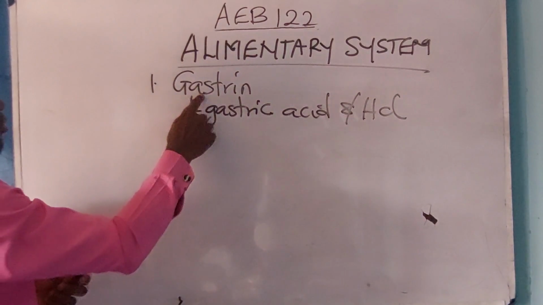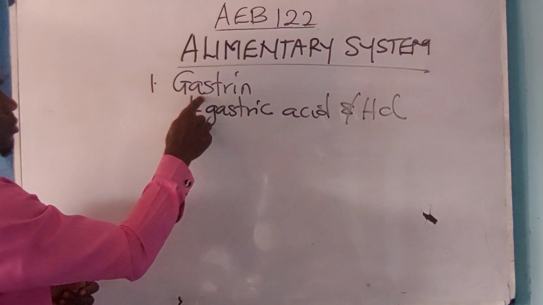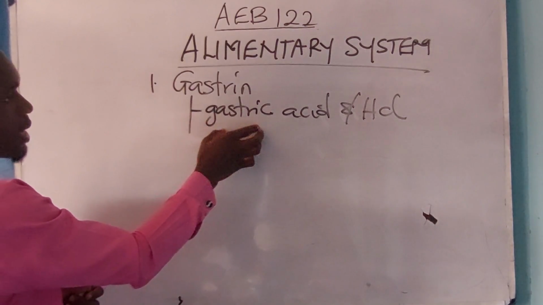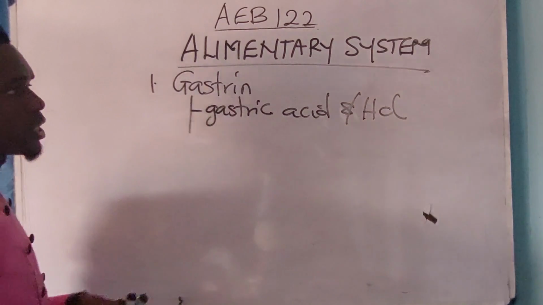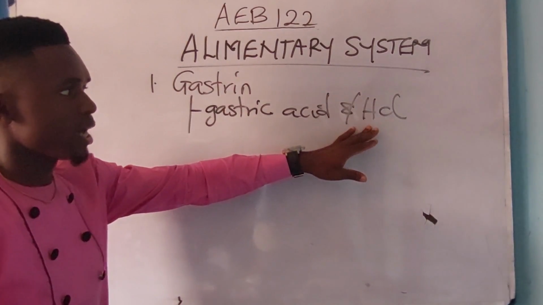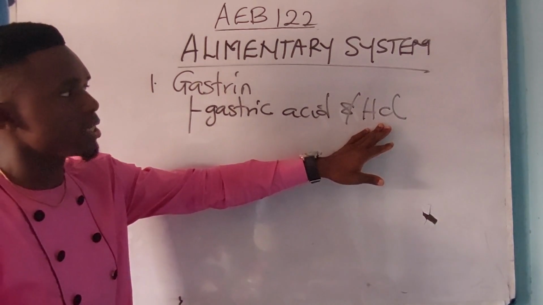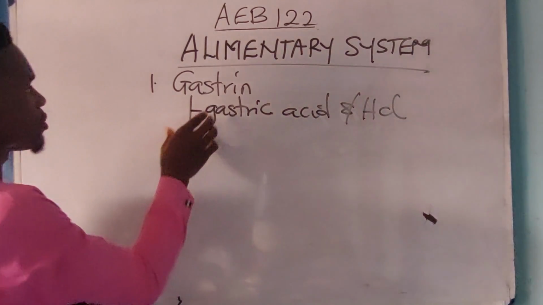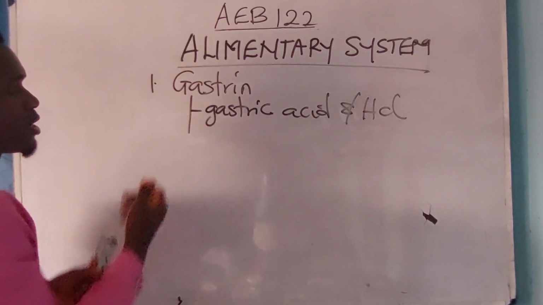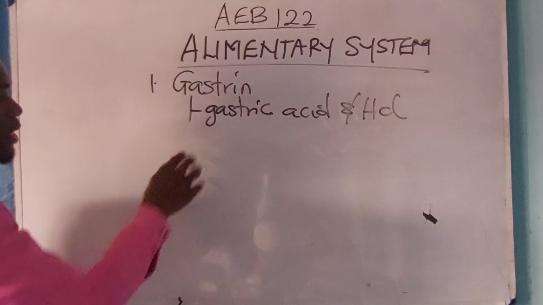The gastrin, which is a hormone, is responsible for the secretion of gastric acid and HCl. I told us that in the stomach there's what we call hydrochloric acid. Hydrochloric acid converts pepsinogen to pepsin. It is the pepsin that converts protein to peptone. Now, that is the work of the gastrin. It stimulates the stomach to produce gastric acid and hydrochloric acid.